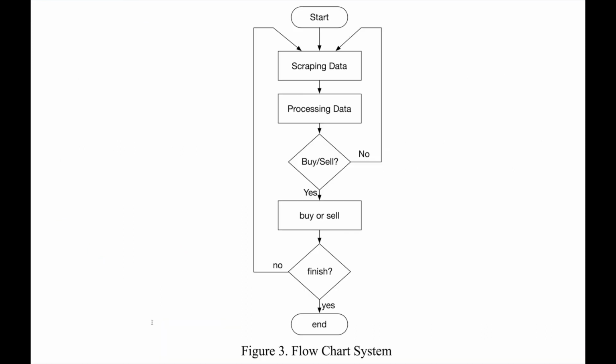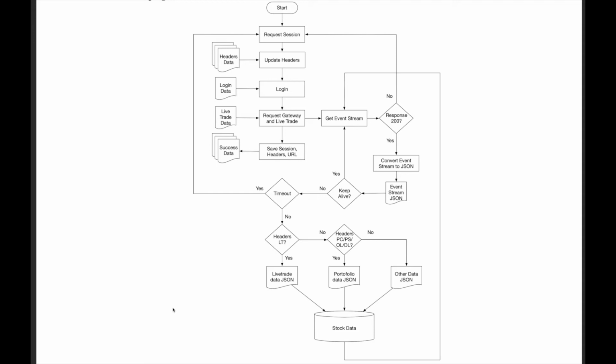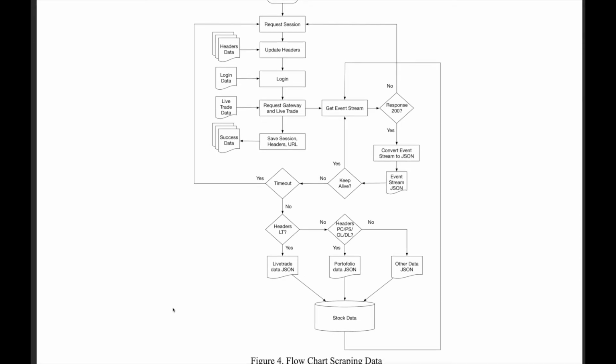The next is the flowchart of our system. After we start, the software will run the scraping of data. After getting the data every several periods, it will process the data. After the data is processed, we do the buy or sell processing. After that, we check the time. If it is market time, we will continue from the first step, and if the market is closed, we will end this system, or this program.